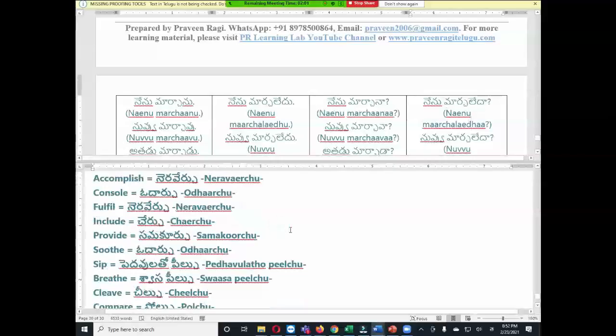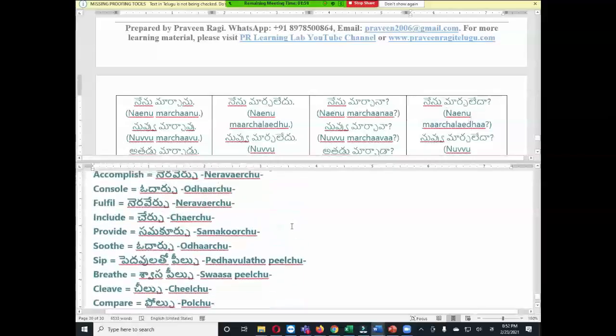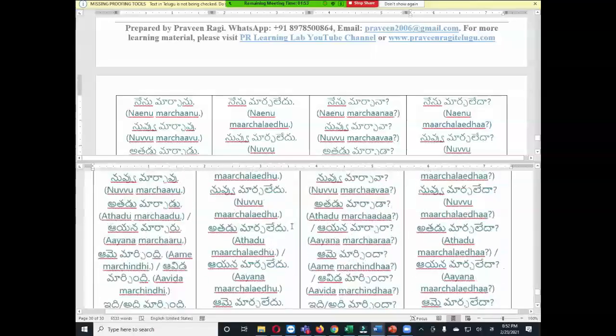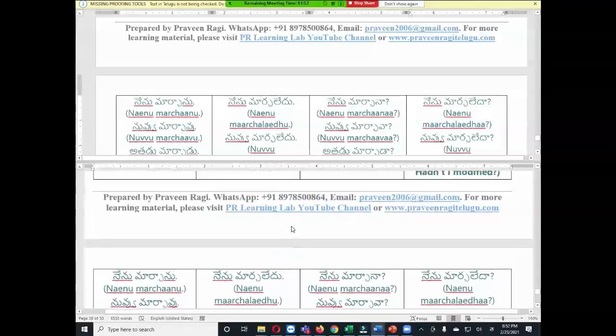ధన్యవాదములండి. Okay, I think we finished this lesson. In the next session we will continue with another tense. Maybe we will continue with the continuous tense. For example, నేను చేస్తూ ఉన్నాను, I was doing. So we will make those kind of sentences in the next session అండి.